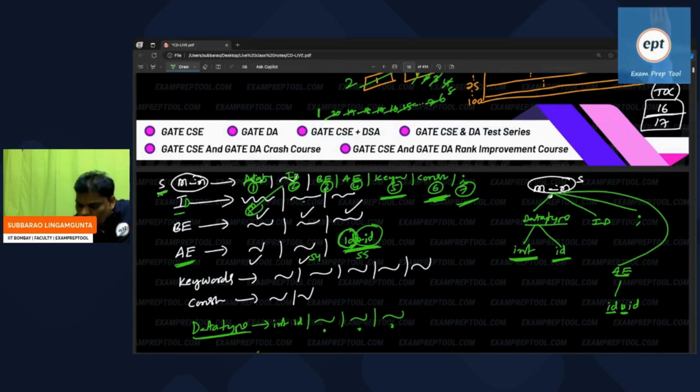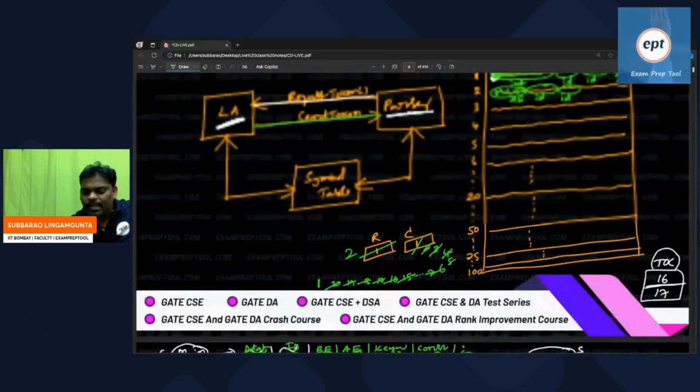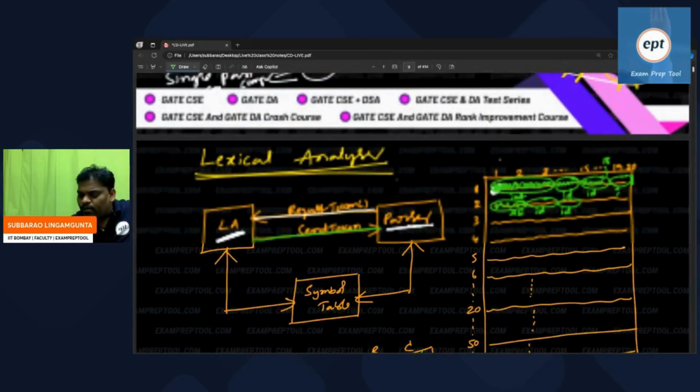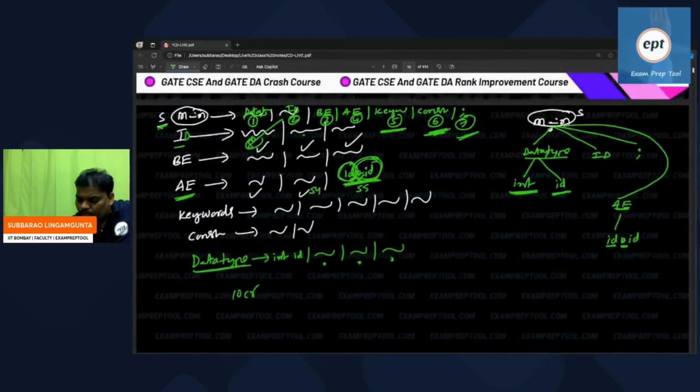But as per this rule, the next one should be the star operator. Then the parser asked the lexical analyzer, please can you give the next token? He gave the next token, again ID. But as per the rule, the star operator should come. Because of this token, the parser took production number 55. But according to 55, the next two tokens should be star and ID.